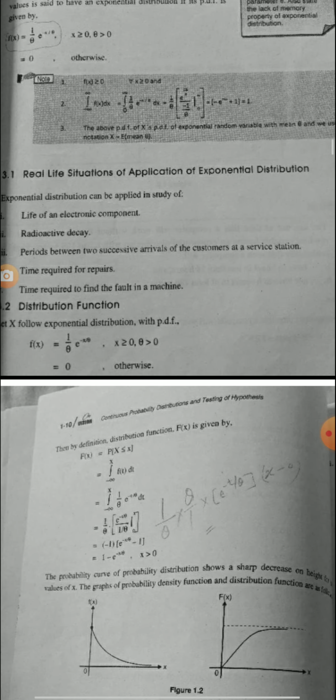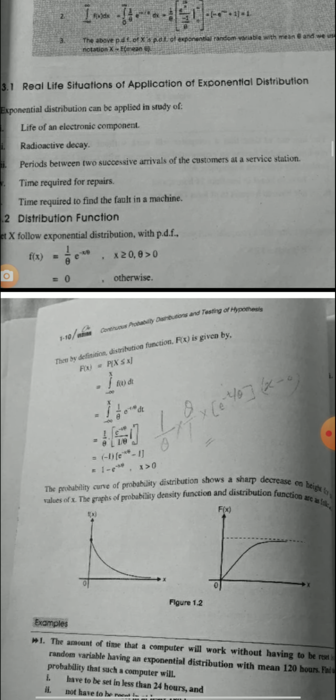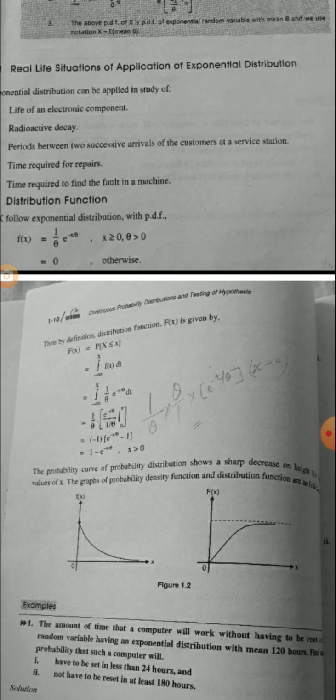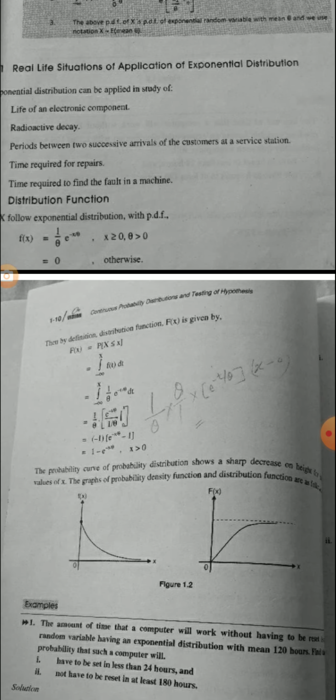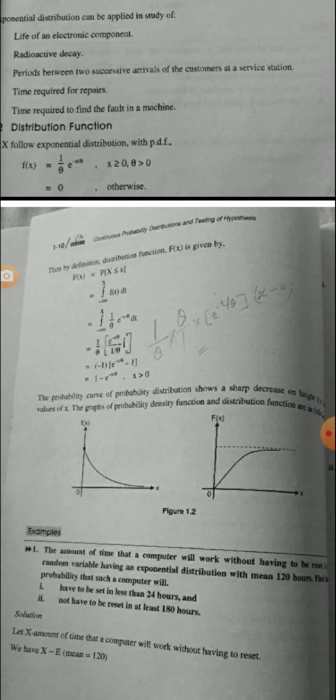Then by the definition of distribution function, capital F(x) is given by F(x) = P(X ≤ x), which is equal to the integration from minus infinity to x of (1/θ) e^(-t/θ) dt. Since 1/θ is constant, take it outside. The integration of e^(-t/θ) dt is e^(-t/θ) upon 1/θ.